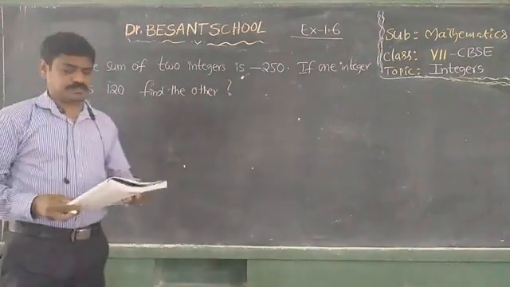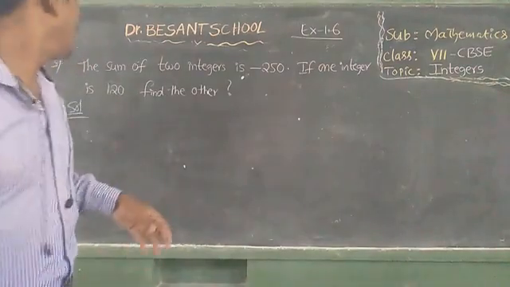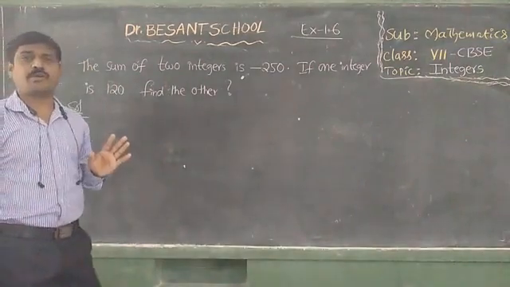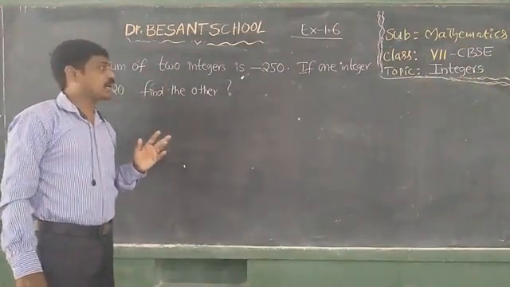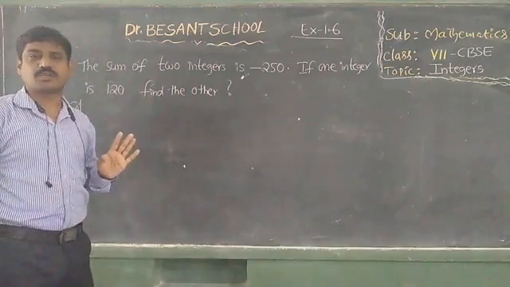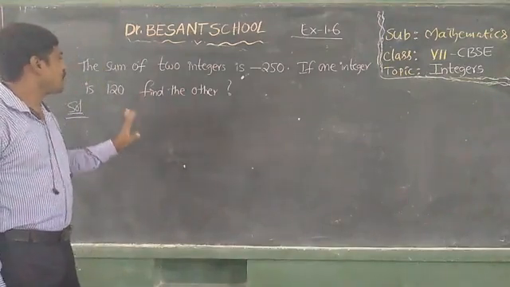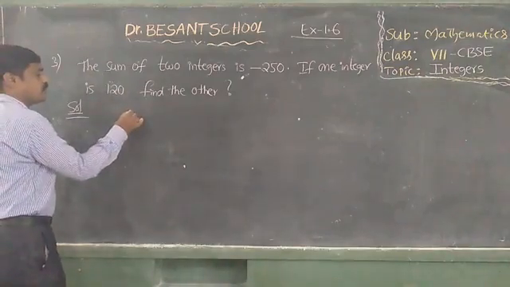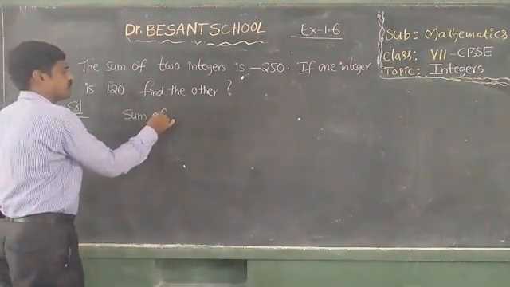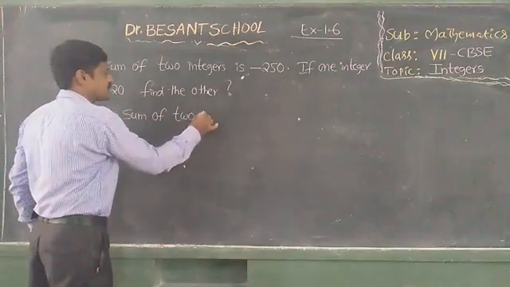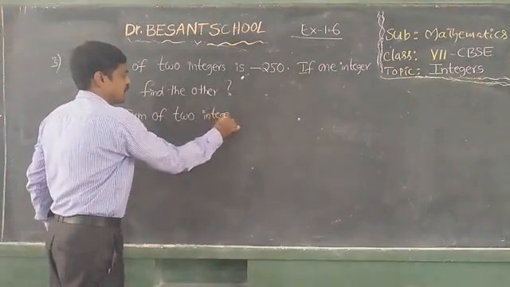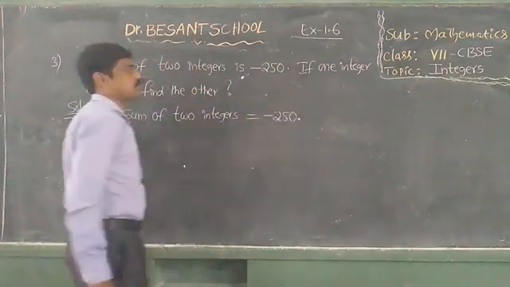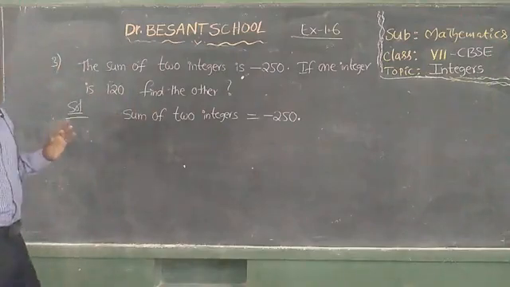See, children, if the sum of the two integers is minus 250, suppose a and b are two integers, then we can say that a plus b is equal to minus 250. So like this, the sum of the two integers is equal to minus 250. Therefore, the sum of two integers is equal to minus 250.